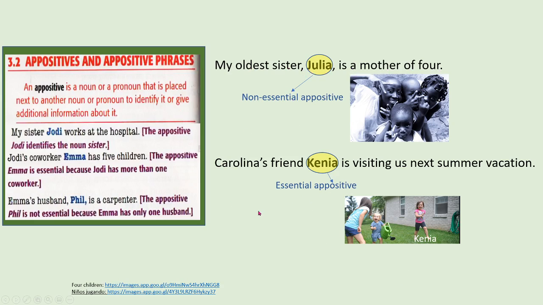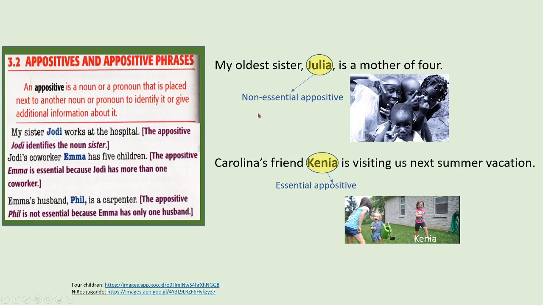In the second example provided, I say Carolina's friend Kenya is visiting us next summer vacation. It is essential because we don't know which of Carolina's friends is coming to visit. You see? This is as simple as this. This is the concept of what an appositive is.